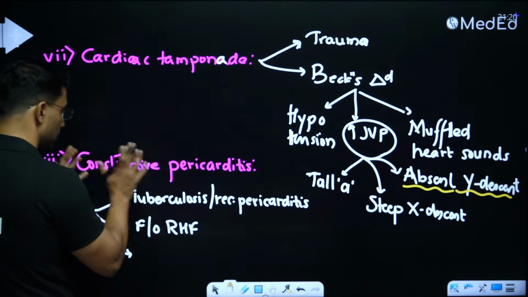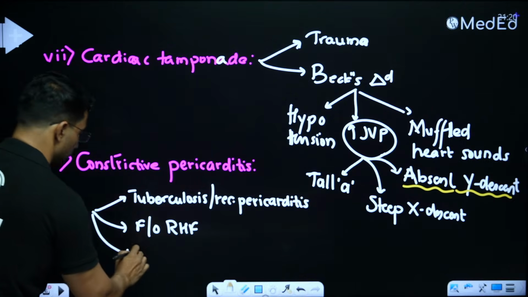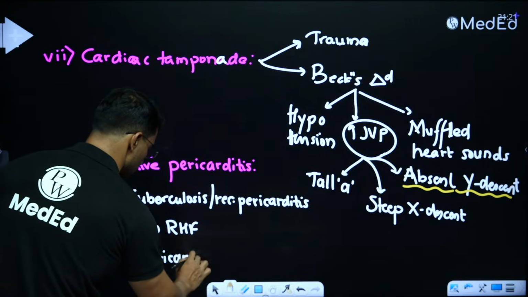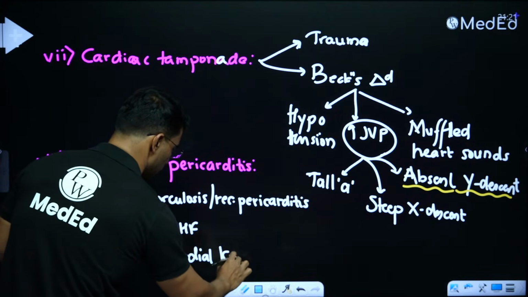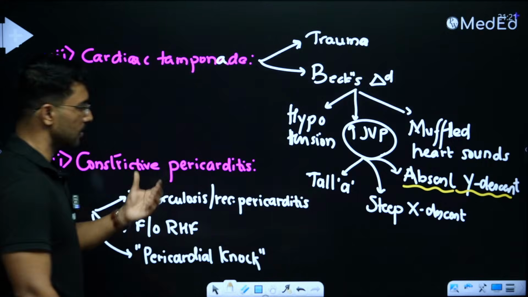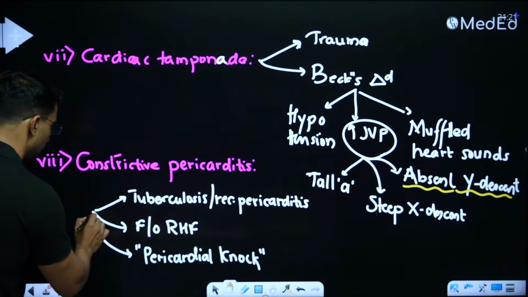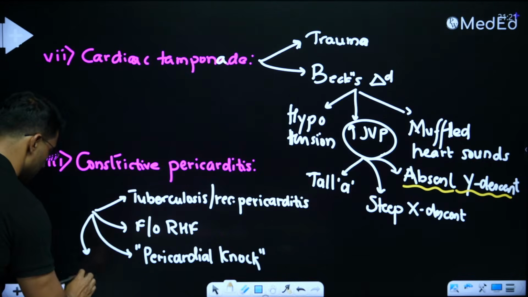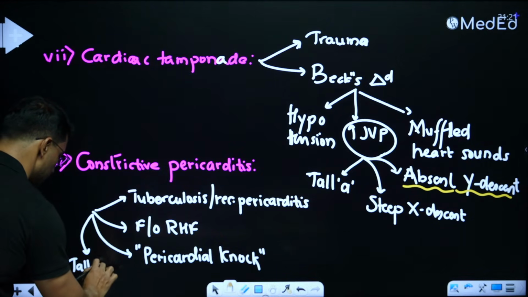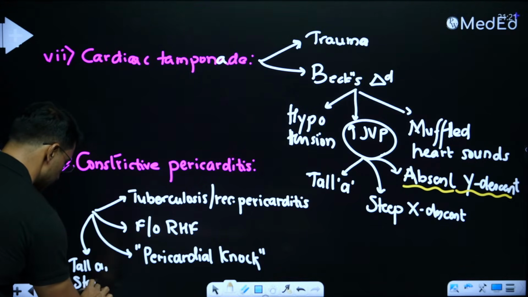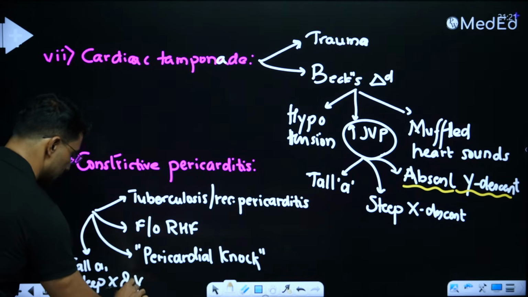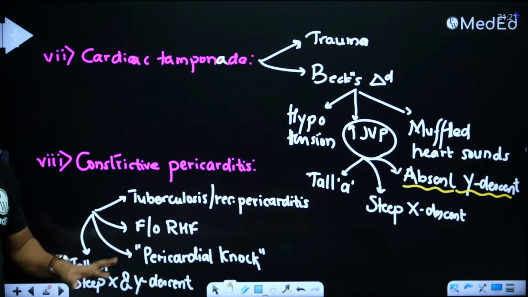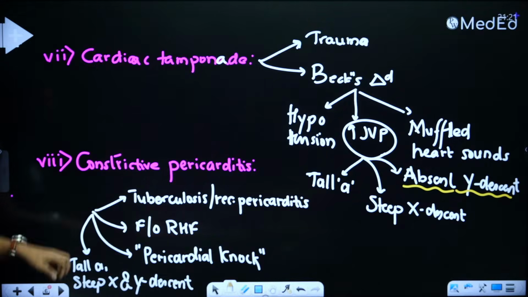What makes me think that this question is talking about constrictive pericarditis? They will mention an auscultation finding called pericardial knock. So any question that talks about pericardial knock is talking about constrictive pericarditis. Another important finding is on the JVP. In constrictive pericarditis, there will be tall A waves and steep X and Y descent. So Y descent was absent in cardiac tamponade. In constrictive pericarditis, it will be steep or prominent. So this is the story of our constrictive pericarditis.